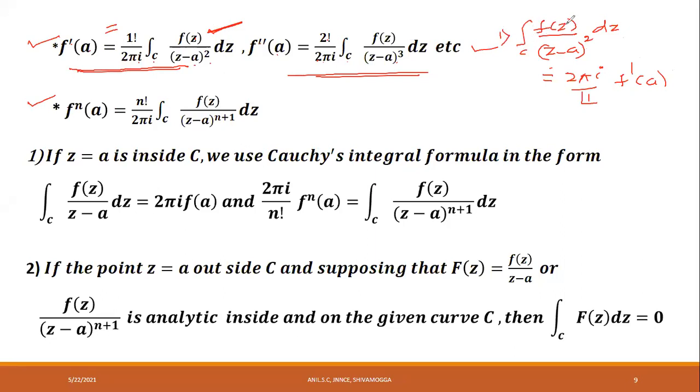And this formula can be written as the integral over C of f of z divided by z minus a whole cube into dz equal to 2 pi i divided by 2 factorial into f double dash a. These are very useful.